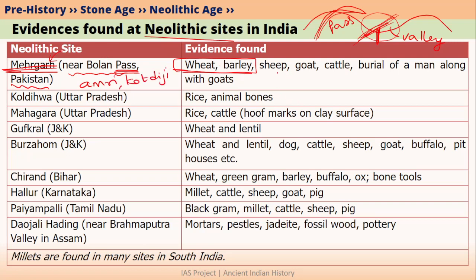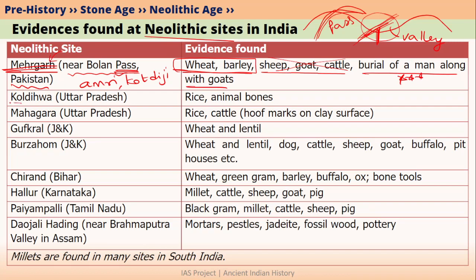As for the remaining, sheep, goat and cattle were domesticated by almost all Neolithic people, so you don't have to remember these particularly. However, the unique discovery made at Mehergarh was the burial of a man along with goats. Now we don't know why the man was buried with goats, but such a discovery has been made. So you have to remember this.